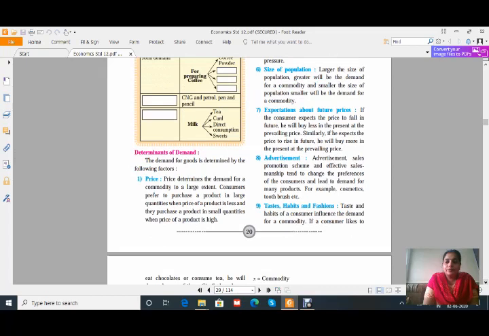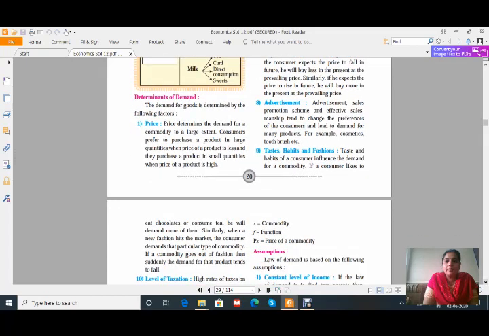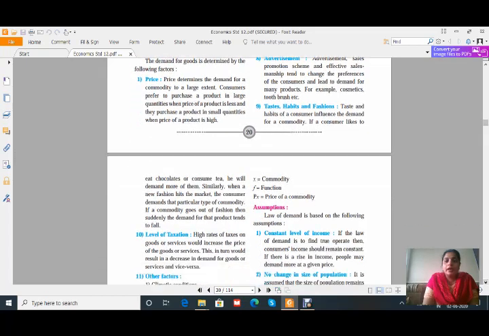After that, the next point is taste, habits, and fashion. Taste and habits of a consumer influence the demand for a commodity. If a consumer likes to eat chocolates or consume tea, he will demand more of them. This is also an important one: if the consumer is habitual of getting something, it is not affected by the price or anything else, and the consumer has to purchase those commodities because he is habitual.